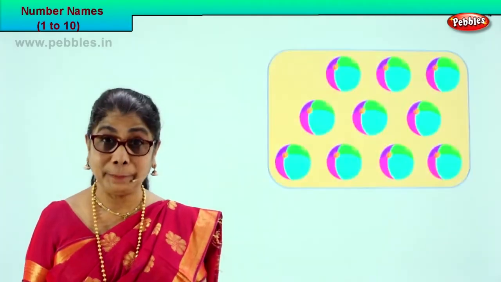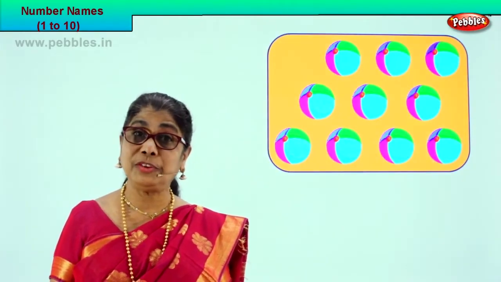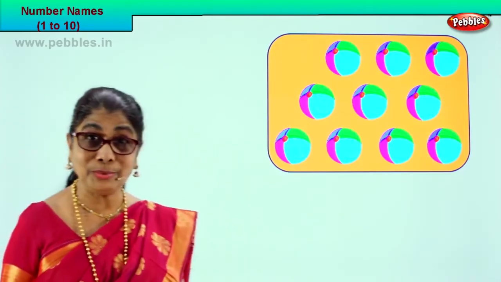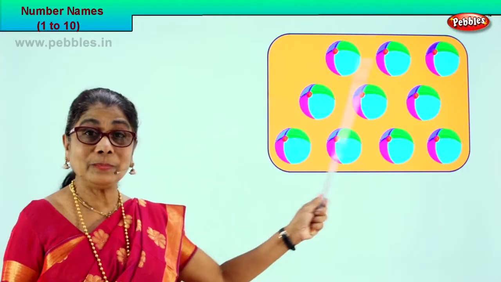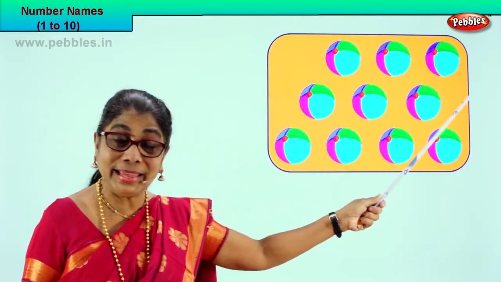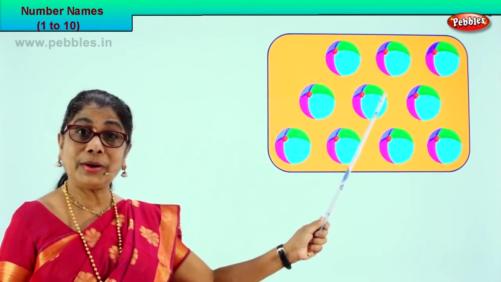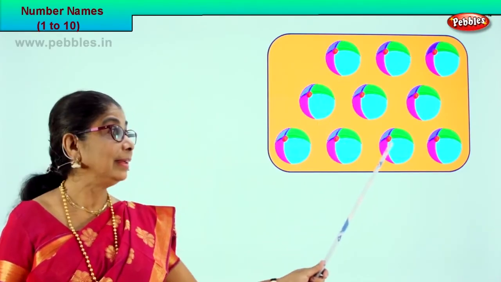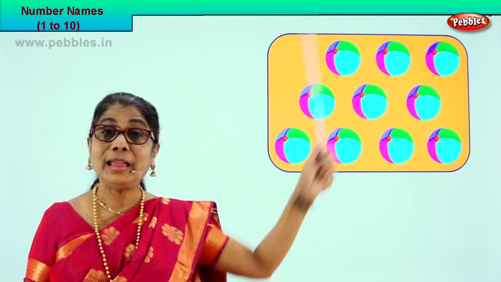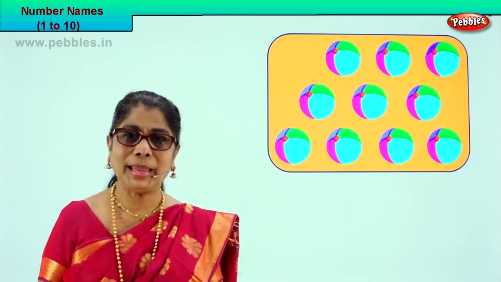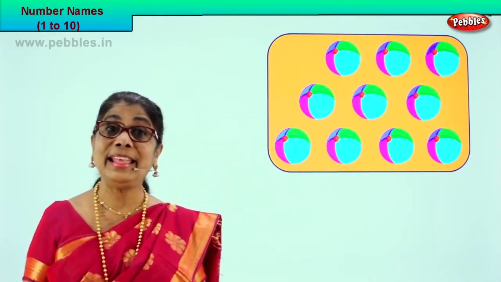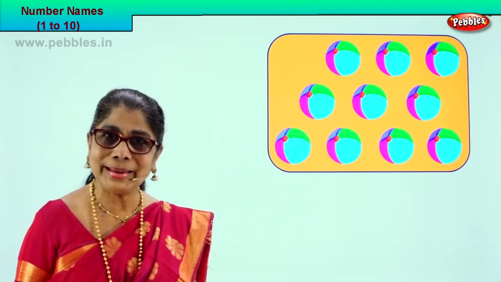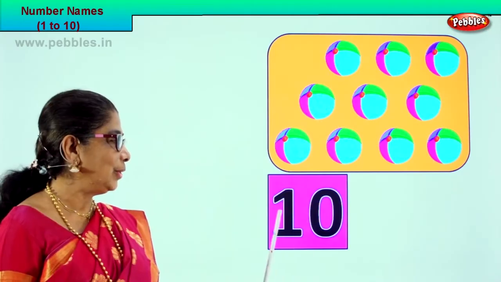Look at the pictures. Count carefully all the colorful balls. Okay, shall we count? 1, 2, 3, 4, 5, 6, 7, 8, 9, 10. In the box, how many colorful balls are there? There are 10 balls. Do you know how to write number 10? Yes, very good.